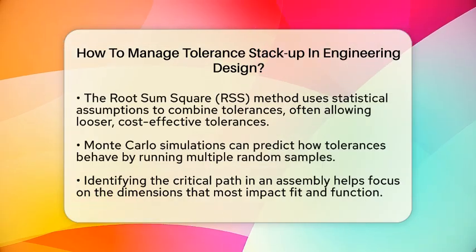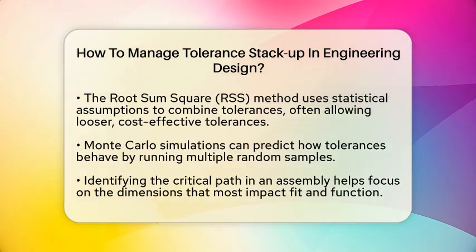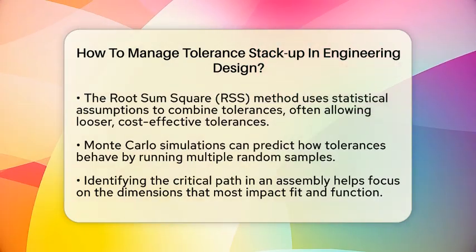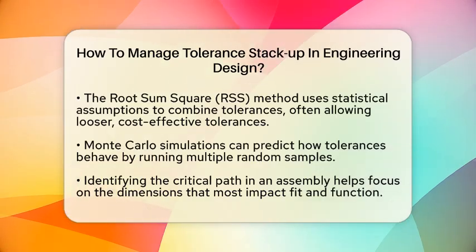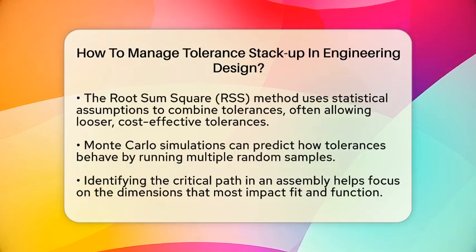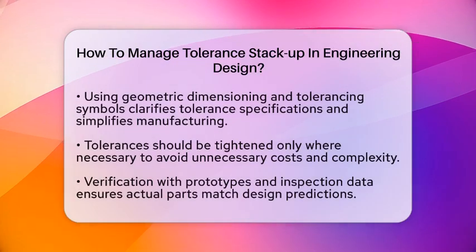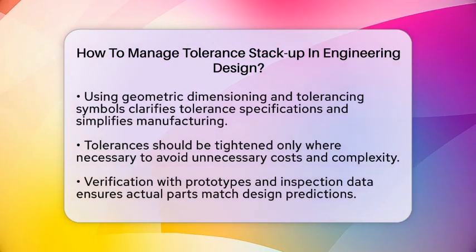On the other hand, the statistical method, called root sum square, assumes tolerances vary normally and independently. It combines the variations mathematically, often allowing looser tolerances and reducing costs. For complex assemblies, Monte Carlo simulations can be used. These run many random samples to predict how the tolerances might behave in real life.